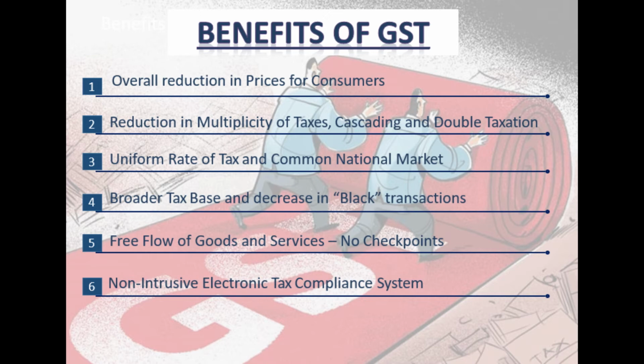So reduction in multiplicity of taxes, cascading effect. Cascading effect means there is no tax on tax, correct? First excise, then 100 plus excise, plus on that VAT, plus next for levying octroi, 100 plus excise plus VAT, on all that octroi. So cascading effect is done away with. GST is plain and simple, will be levied at 18% or 9 plus 9%, correct? So cascading effect is done away with.